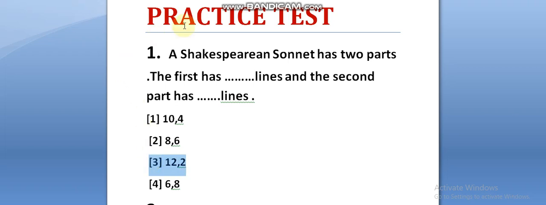The first part has 12 lines. The second part is the couplet, 2 lines. Next.